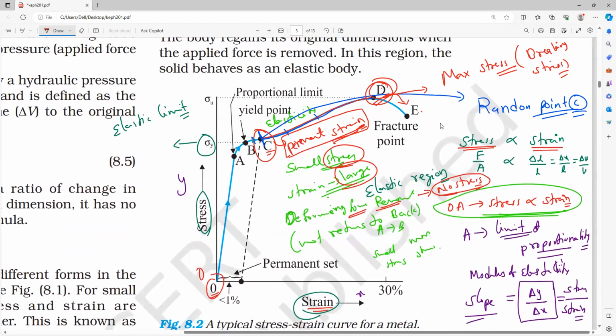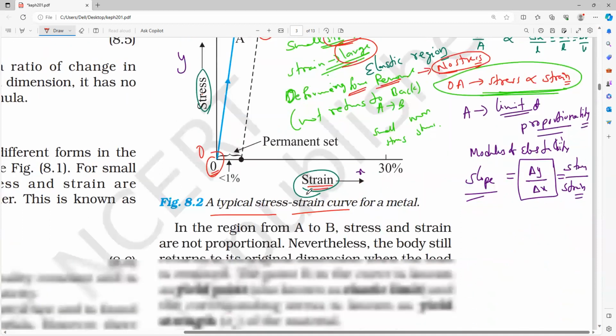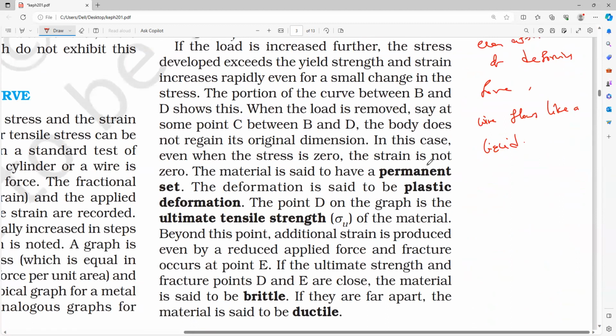But once it crosses the E point, the point E is called the fracture point, or we can say rupture point. Note it, it means the breaking point. After that, it will fracture or break, rupture itself. That is what we call the E point. So this is all about this graph, the most important graph. From this, we'll make conclusions and then we'll finish it.